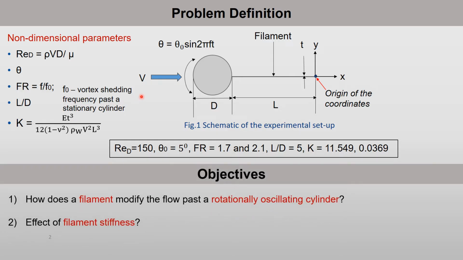So this is the problem. We have a rotationally oscillating cylinder to which we have attached a flexible filament, and these are the parameters that we have chosen in the study.